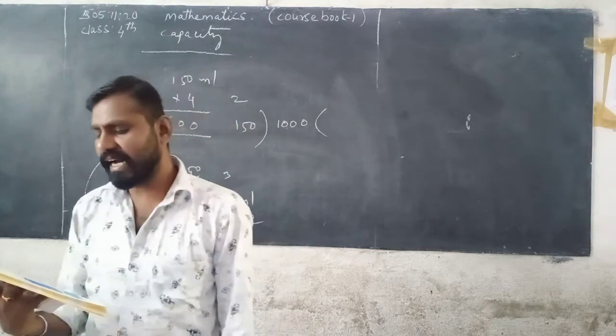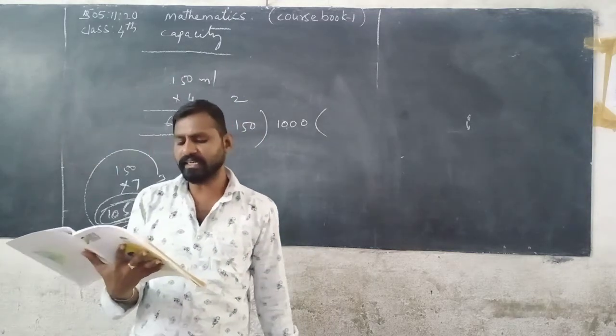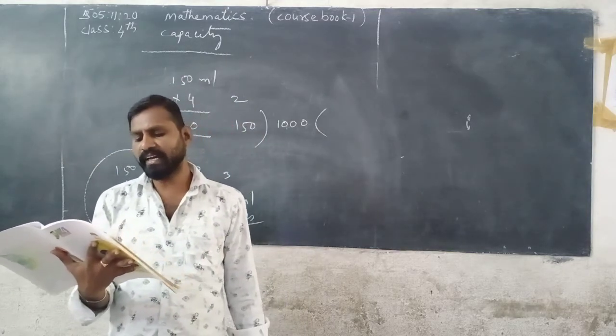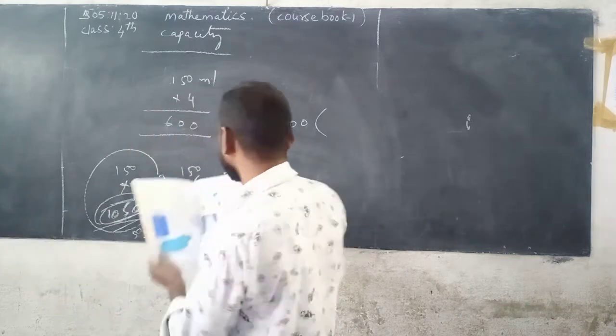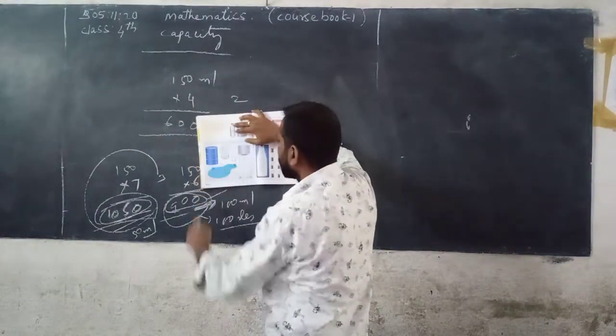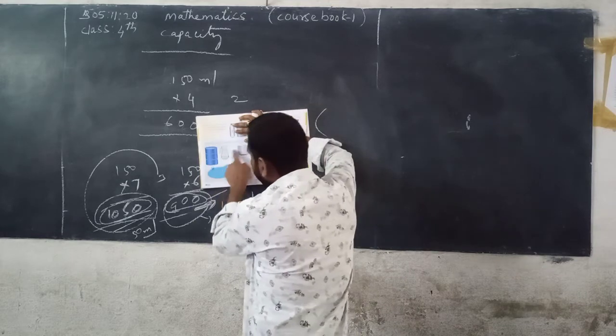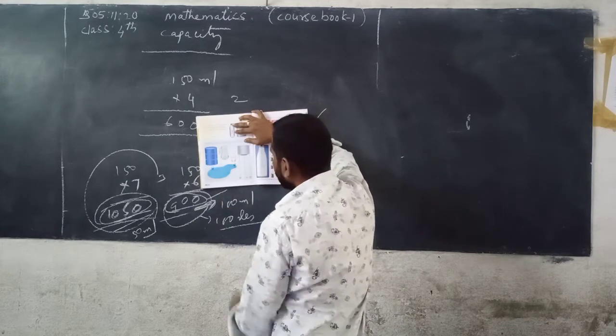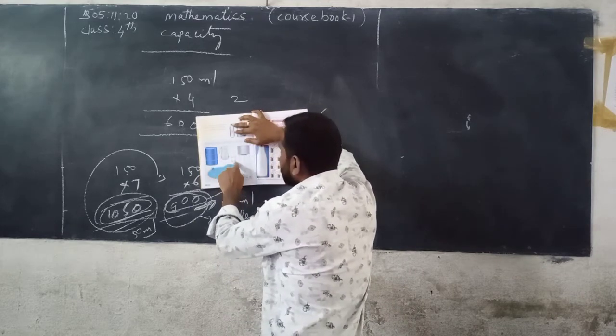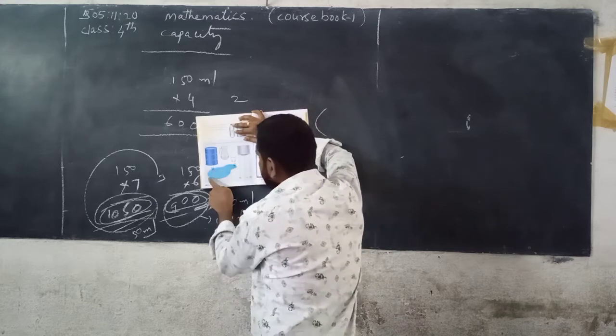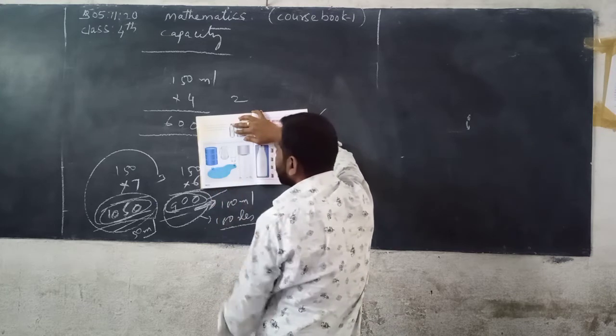Now next, tick the container which we think can hold more than 5 liters of water. So this is 5 liters of water. This is, I think, 5 liters of water. Now this is less than 5 liters of water. This is 5 liters of water. This is also 5 liters of water.